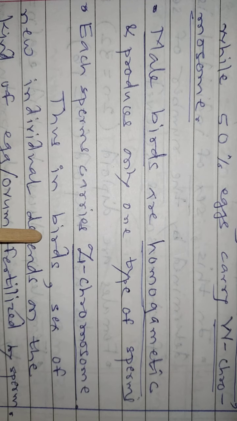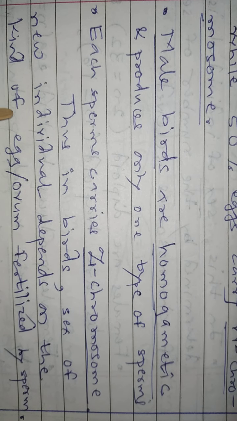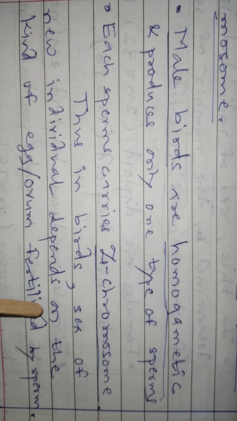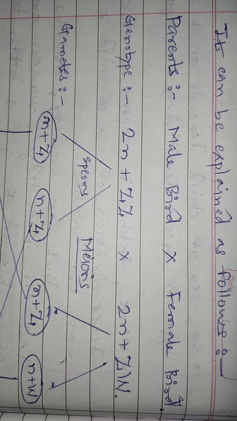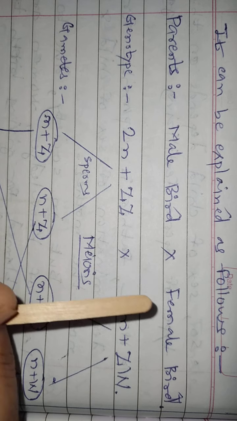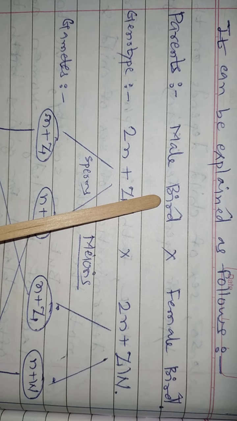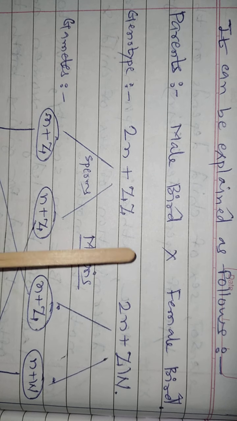Thus, in birds, sex of new individual depends on kind of egg or ovum fertilized by sperm. Remember this. In case of bird, sex of new individual depends on kind of egg or ovum fertilized by sperm. So how to explain that sex determination in bird? Here these are parents as male bird and female bird.